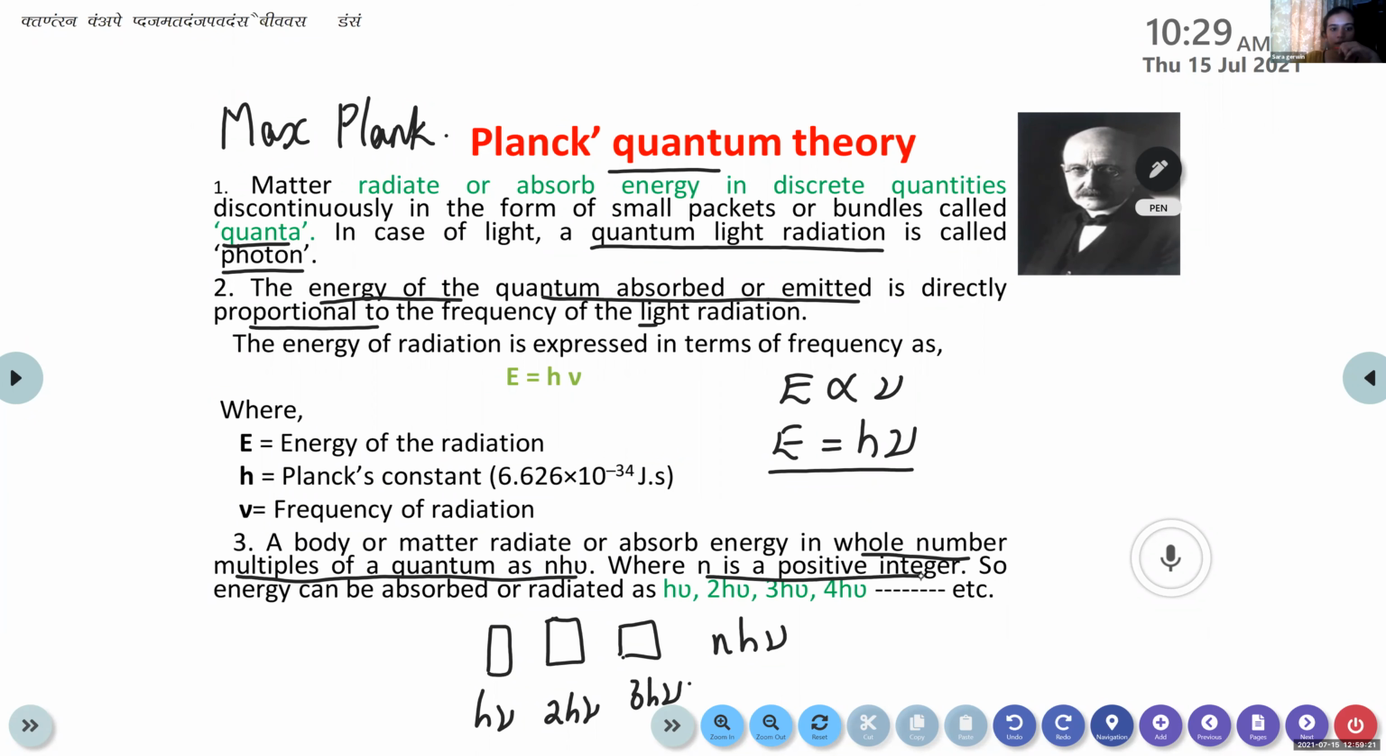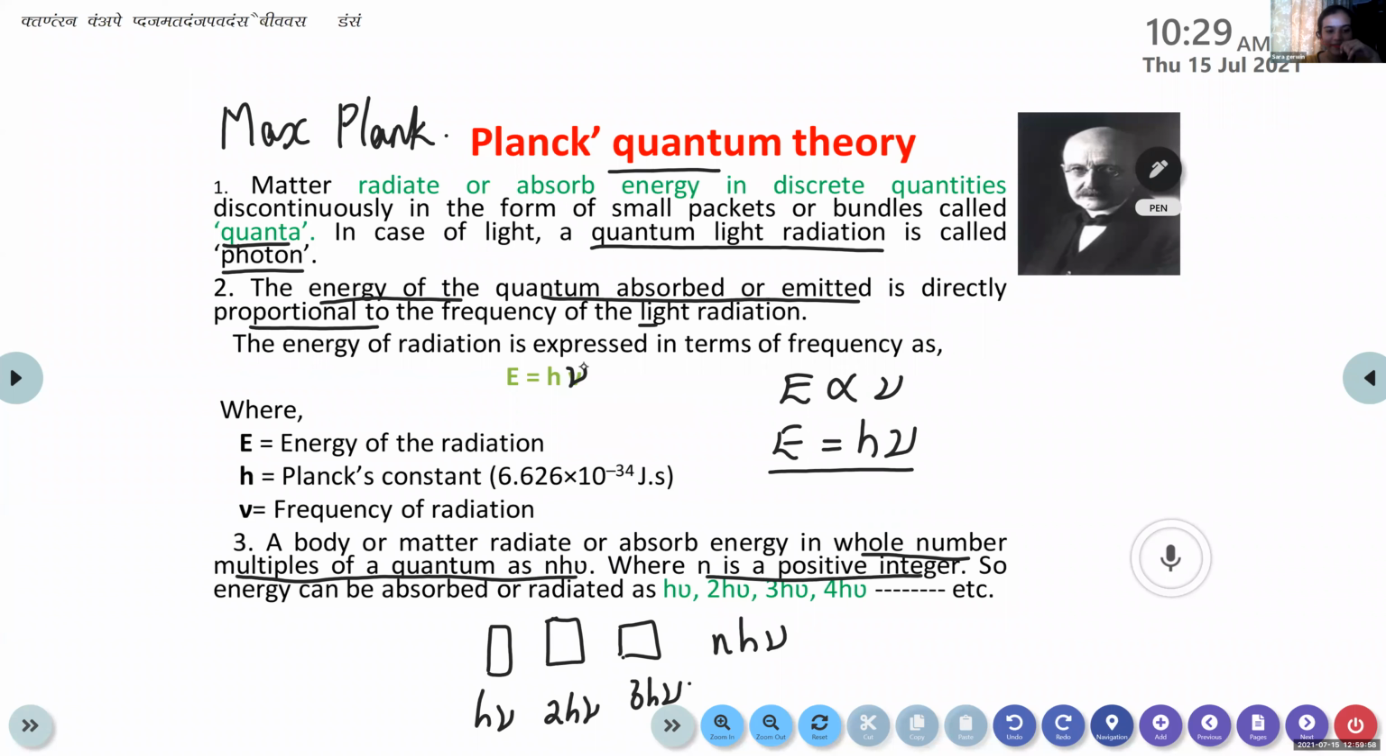Yes, ma'am. Matter radiates or absorbs energy in discrete quantities and discontinuously in the form of small packets or bundles called quanta. In the case of light, a quantum of light radiation is called a photon. Point 2: the energy of a quantum absorbed or emitted is directly proportional to the frequency of the light radiation. The energy of a radiation is expressed in terms of frequency. E is equal to h nu.